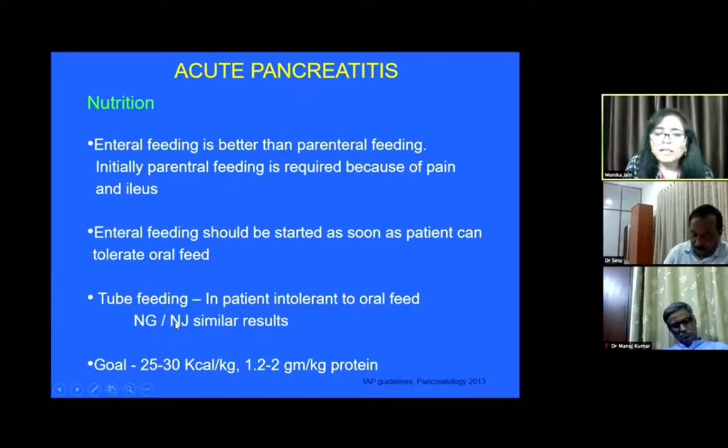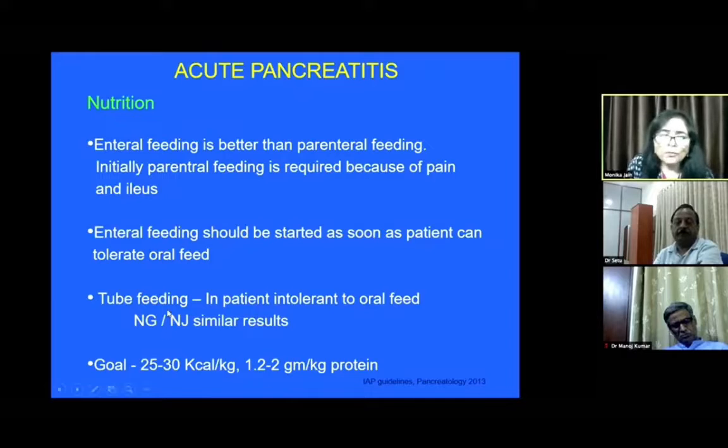Tube feeding in both ways is equal. Putting a nasogastric tube is much easier than a nasojejunal tube in a patient who has severe acute pancreatitis and ileus or other problems.